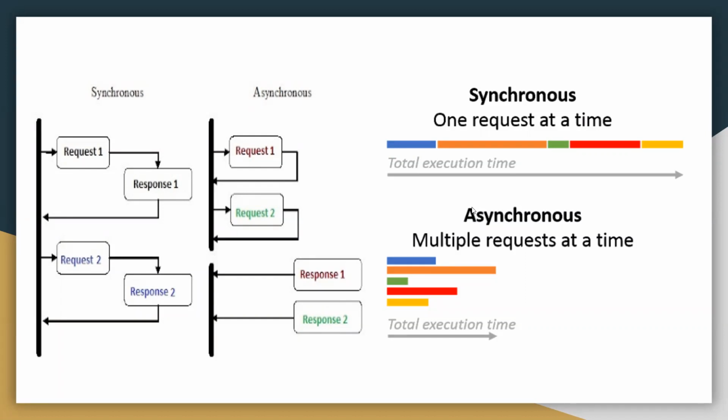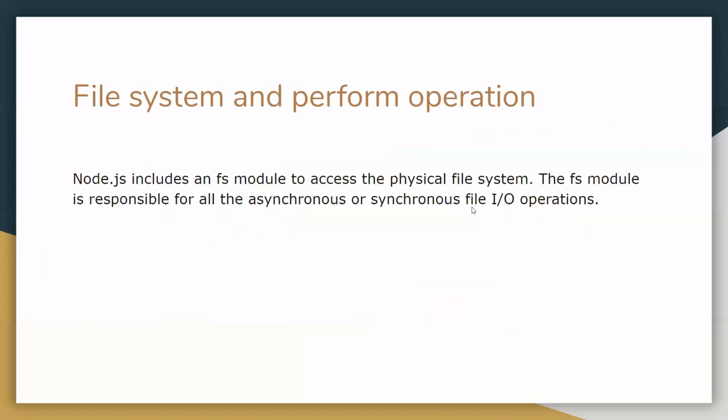Okay, so let's go ahead with the file system and perform operations. Node.js includes an FS module to access the physical file system. The FS module is responsible for all the synchronous or asynchronous file input output operations. If you want to read a file, or write a file from or to the server, we can use the FS module, which is available in the Node server.